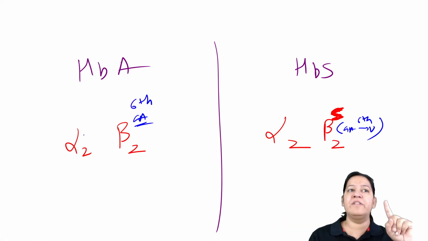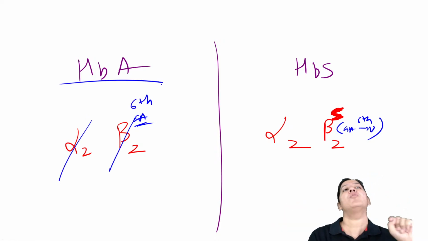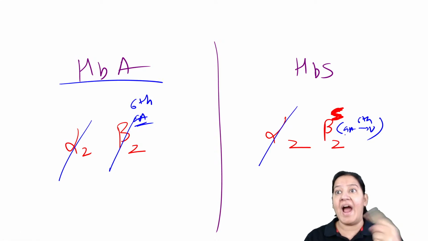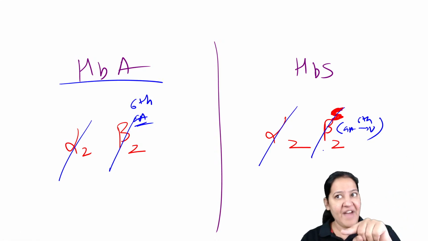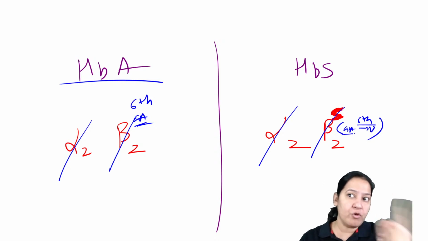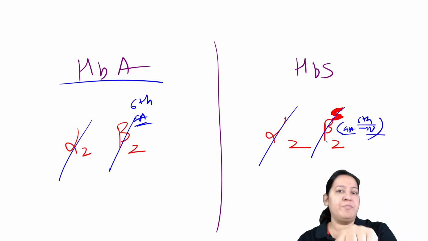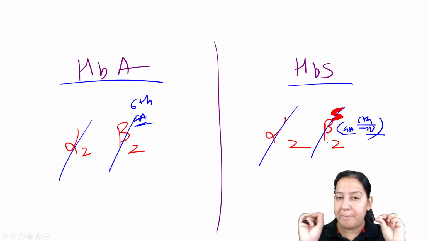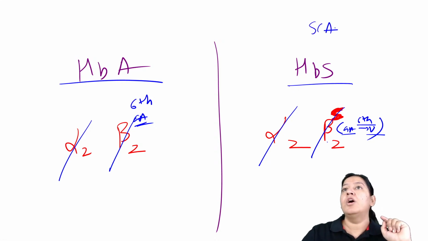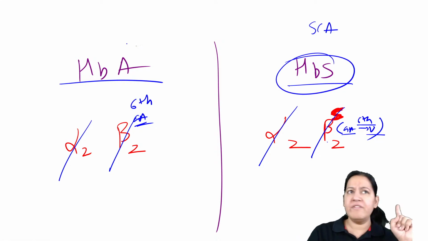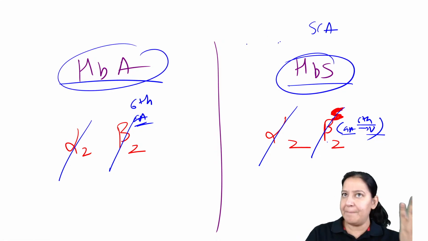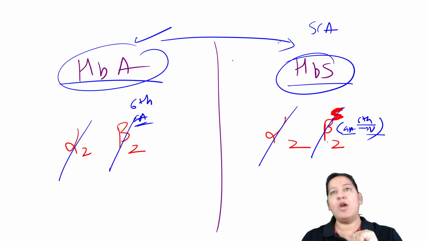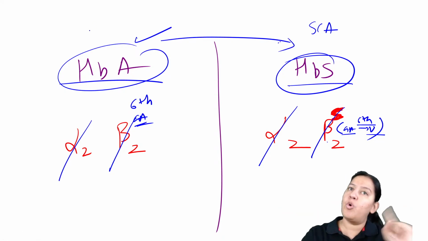So a hemoglobin with 2 alpha and 2 normal beta is hemoglobin A. And a hemoglobin with 2 alpha and a defective beta, where at the 6th position instead of glutamic acid it is valine, is hemoglobin S. So if you check the hemoglobin of a patient with sickle cell anemia, you will get hemoglobin S along with A. It is not 100%, maybe some percent. A will be there, along with S. But in a normal person, you will get only A, not S.